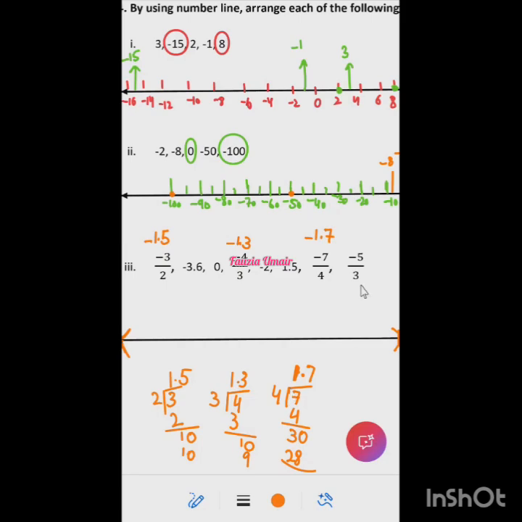So then the last one is 5 by 3. If I put 5 inside, it will be 3 ones are 3, 2, 20. 6 threes are 18. Very good. So it is approximately minus 1.6. Okay? Are we clear? Yes, ma'am. All right.